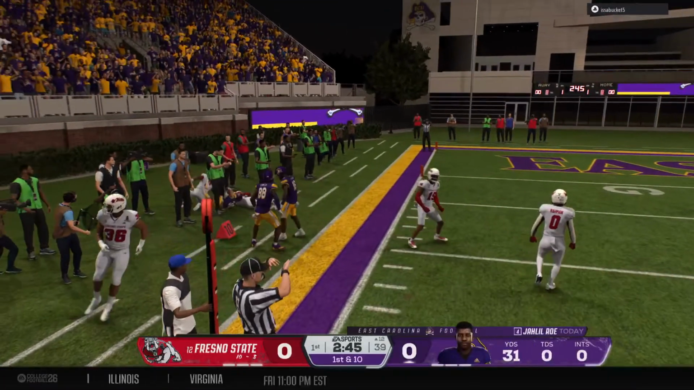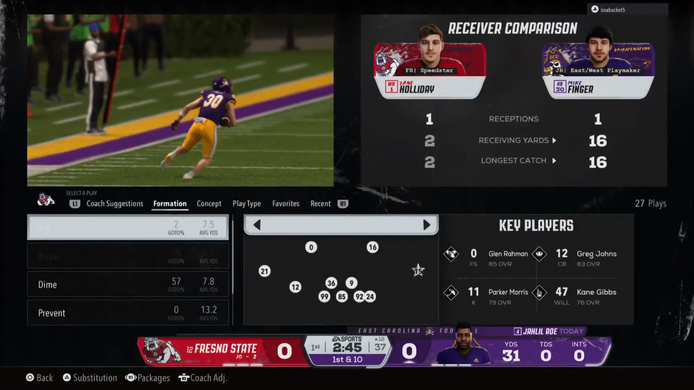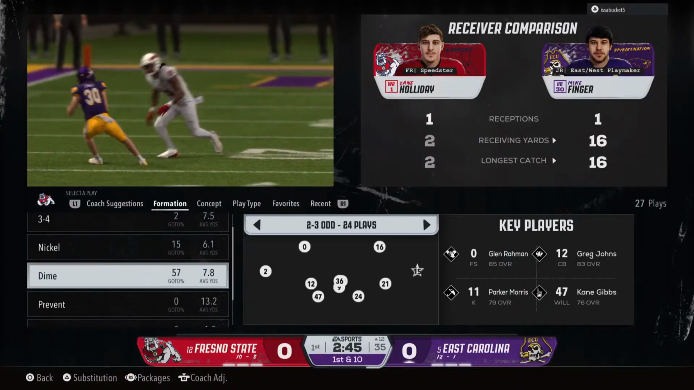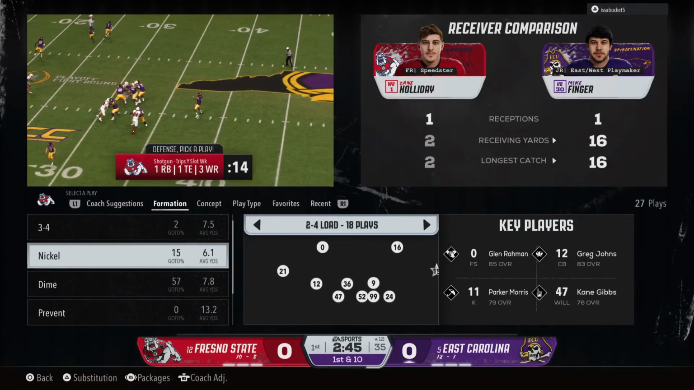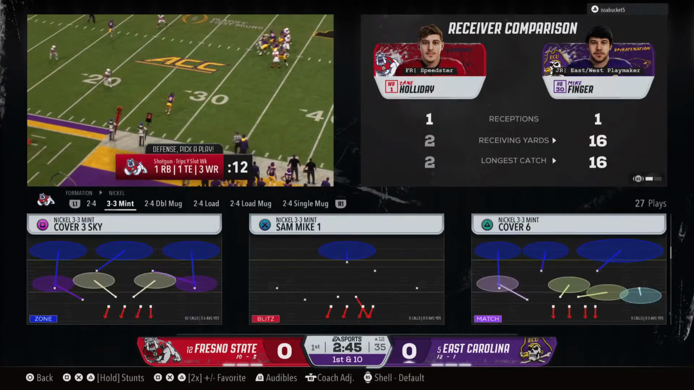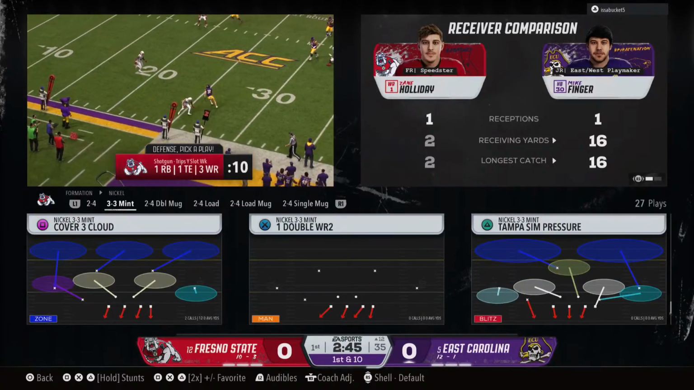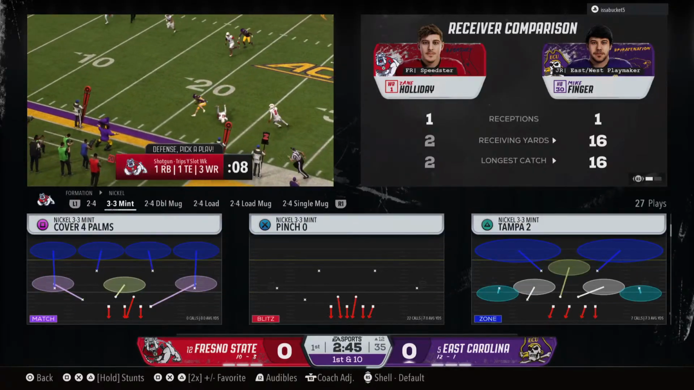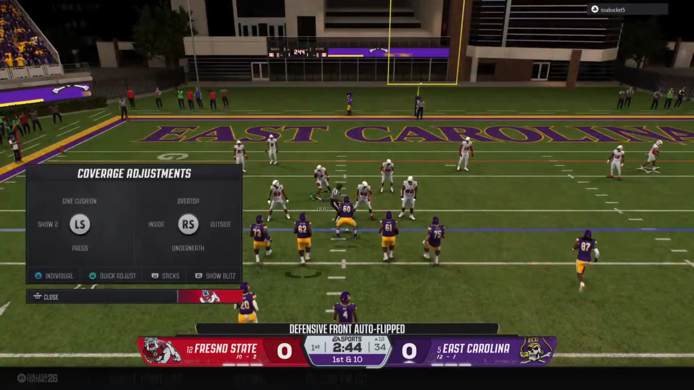Heads out of bounds after a solid gain. Chris, I love the versatility of this running back. We're seeing what he can do on full display on this drive. He's been running the football very well. This time, they get him the ball out of the backfield, catching it, and he gets another positive gain.